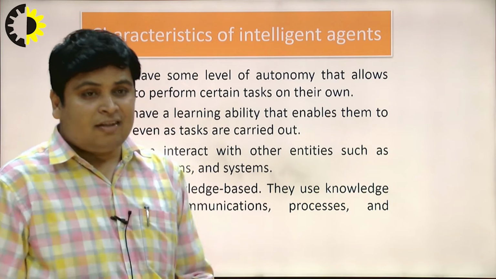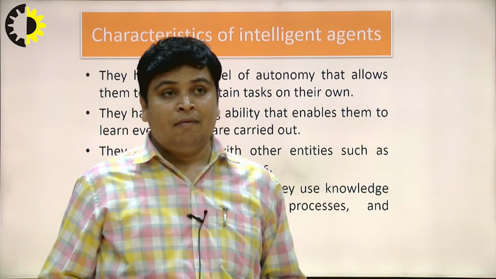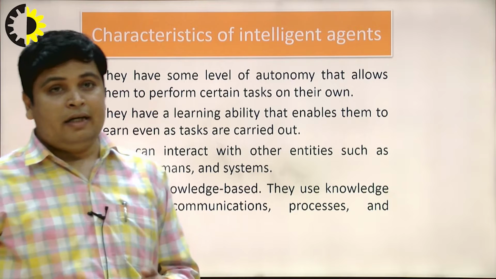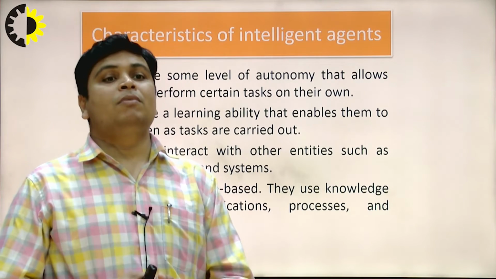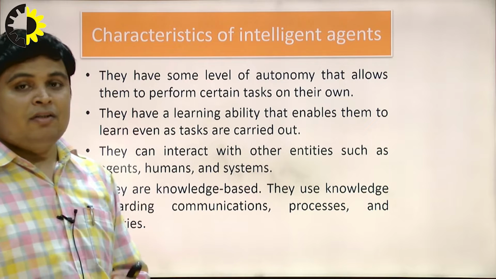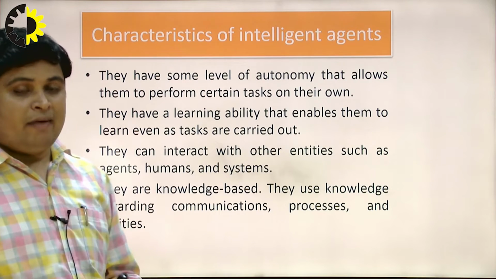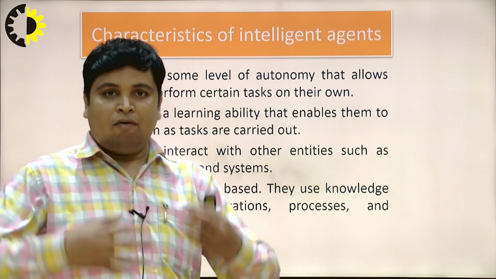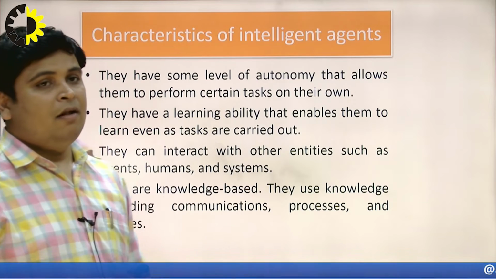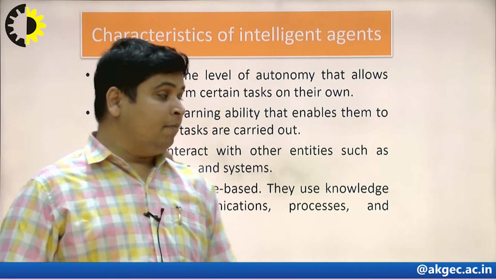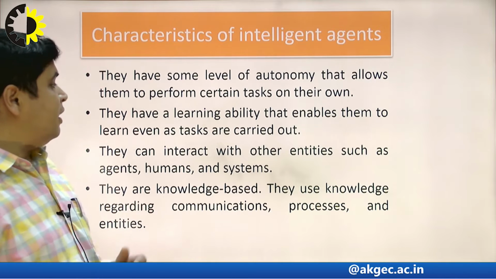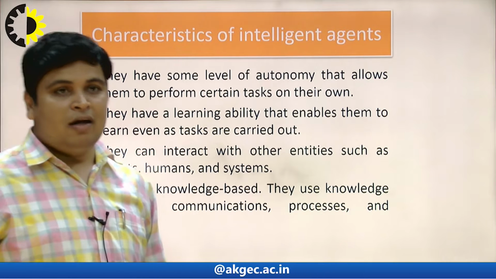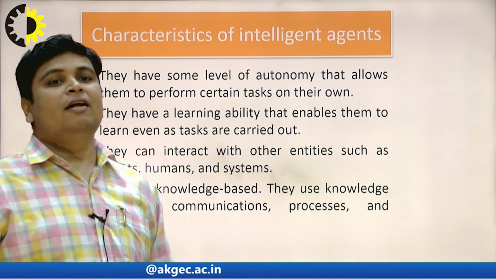Now, what are the characteristics of a good intelligent agent? First, they have some level of autonomy that allows them to perform certain tasks on their own. They have the capability to take decisions, their own decisions. Second, they have a learning ability that enables them to learn even as tasks are carried out.